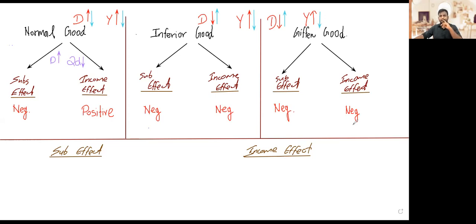Before we go further into the differences between inferior good and Giffen good, I'll take you through an explanation of what the substitution effect and the income effect are, because that is very necessary for you to understand how Giffen goods are significant and how they differ from inferior goods. So let's get there.